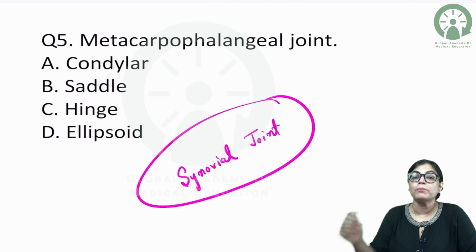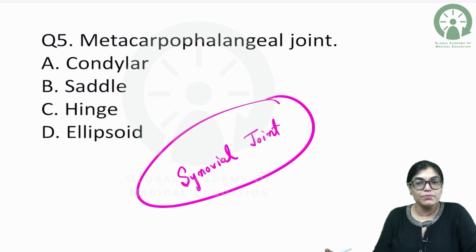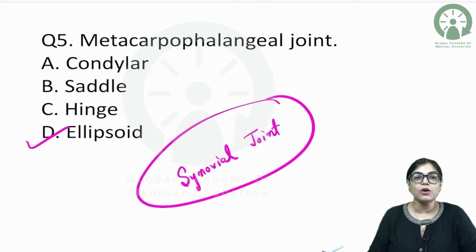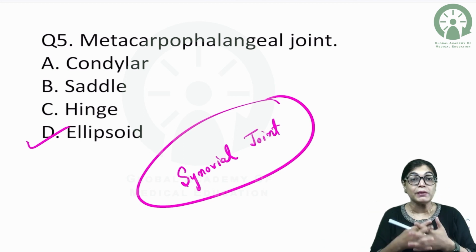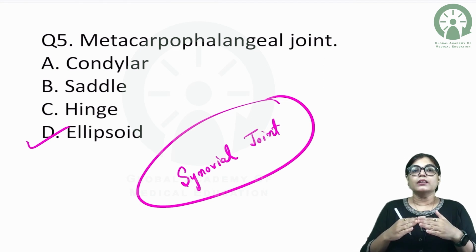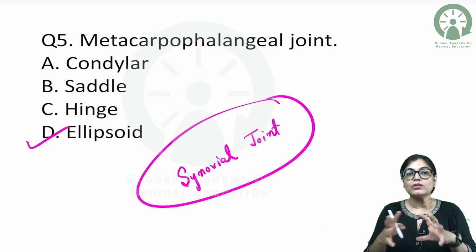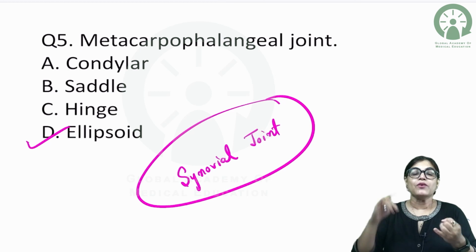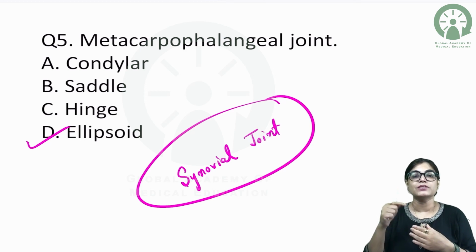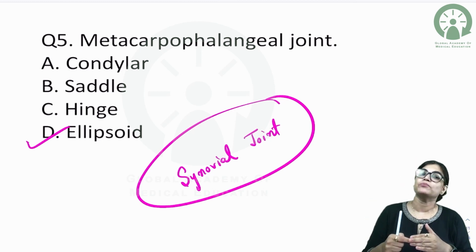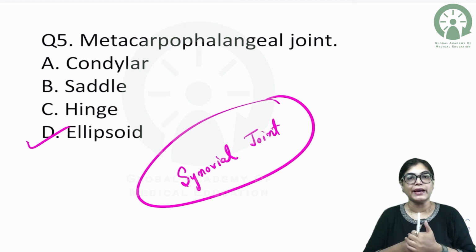The joint between the metacarpals and the phalanx is called the metacarpophalangeal joint. If I have to mark the most correct answer, I will definitely go with ellipsoid. Now, my dear aspirants, some students may be telling that, ma'am, the correct answer is condylar. Please note down that to be more precise about the metacarpophalangeal joint, when we want to know exactly what its type is, functionally the metacarpophalangeal joint is an ellipsoid variety of synovial joint. Structurally, the metacarpophalangeal joint is a condylar variety of synovial joint.